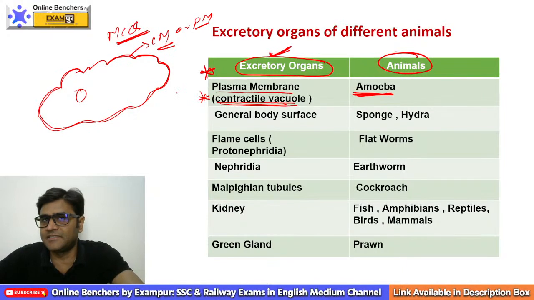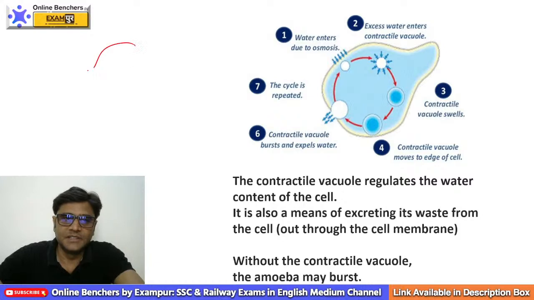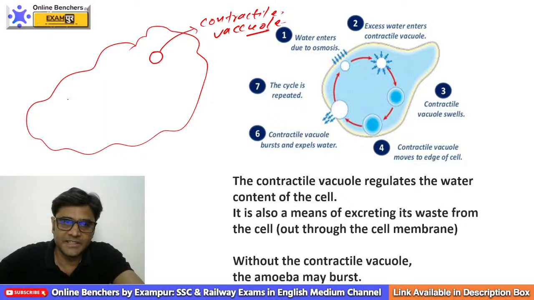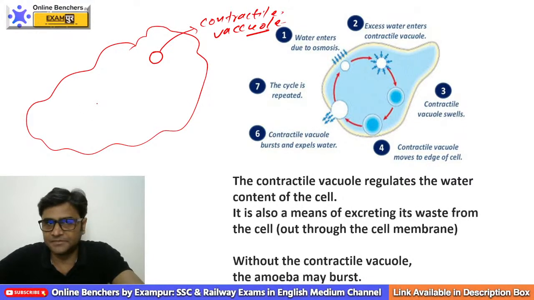Tell me, what is contractile vacuole, Deepika? When we talk about amoeba, this is a single-celled animal, and here we have a small spherical structure which is known as contractile vacuole. This is the contractile vacuole found in amoeba. We also have the food vacuole, and here we have the nucleus.